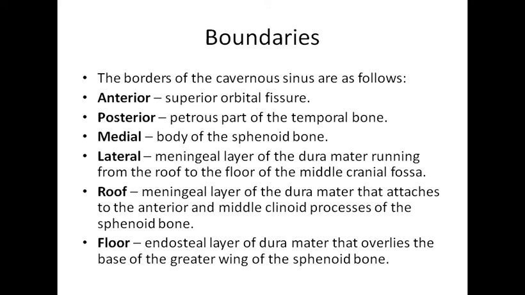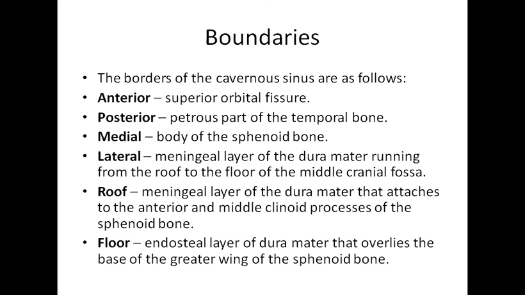So the borders of the cavernous sinus: anteriorly we get the superior orbital fissure, posteriorly the petrous part of temporal bone, medially the body of sphenoid bone, and laterally the meningeal layer of dura mater, which runs from the roof to the floor of the middle cranial fossa.